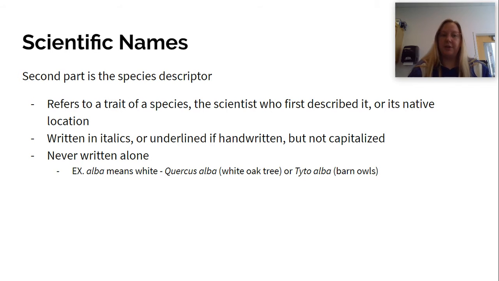The second part is the species descriptor. This refers to a trait of the species, the scientist who discovered it, or its native location. It's written in italics, not capitalized, underlined if handwritten, and it's never written alone. Alba means white, so Quercus alba means white oak tree, or Tyto alba means white barn owl. Scientific names are easy to translate. So Homo sapiens is the scientific name for humans, Homo meaning upright or wise, and sapiens meaning being.